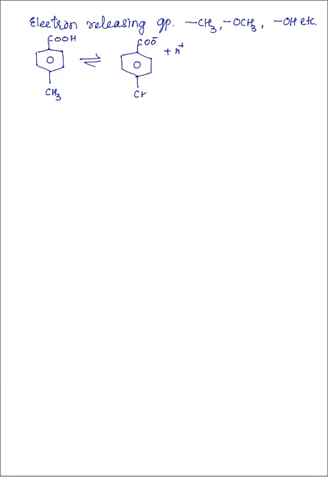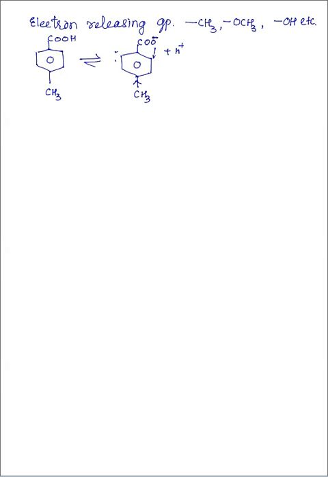Methyl group. So if the negative charge formed on this carboxylate ion is distributed by the benzene ring, then this ion is stabilized. But the presence of the methyl group here releases electrons towards the benzene ring.